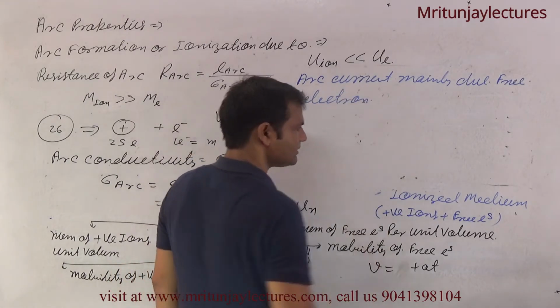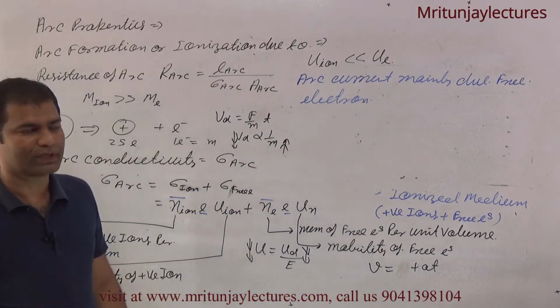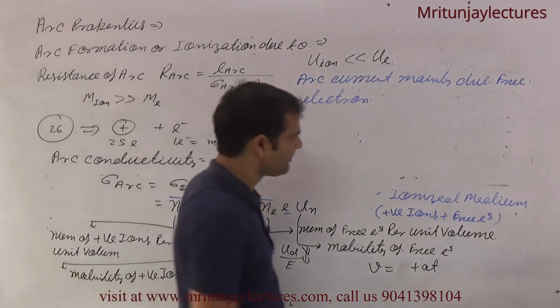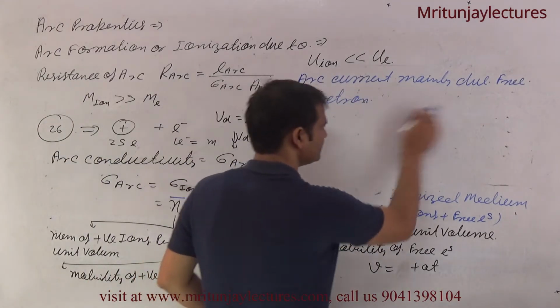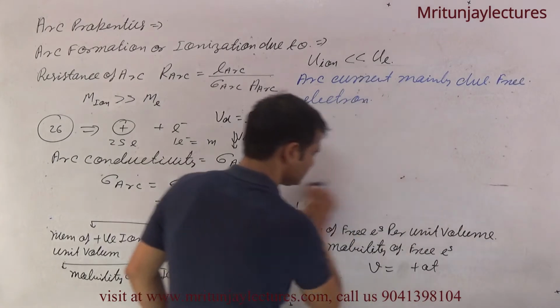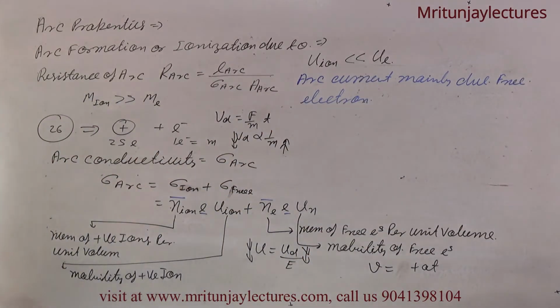Otherwise, positive ions and free electrons. Okay, now this one is clear. First of all, make it.